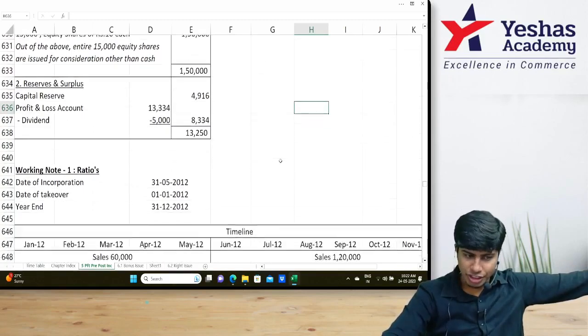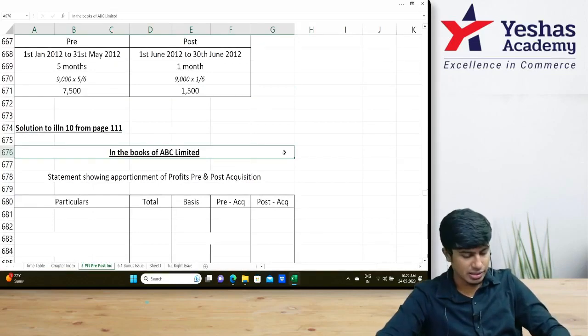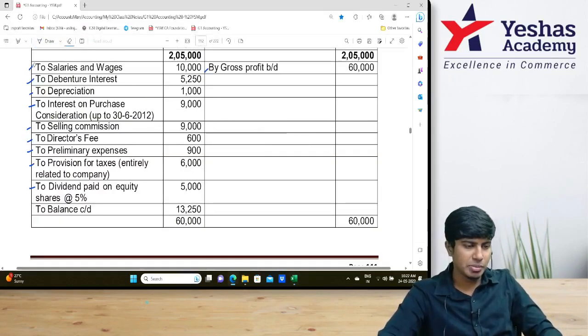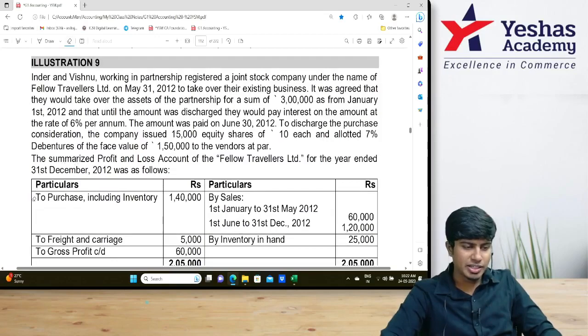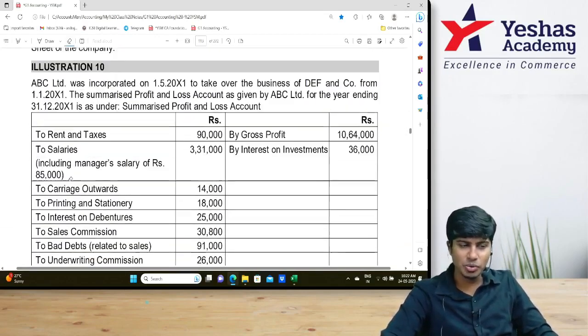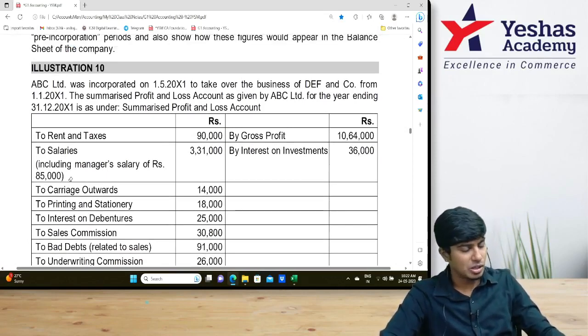Now we will do question number 10. ABC Limited. Start reading, everyone. You guys are reading on a daily basis. Did you finish reading the bonus issue and rights issue? Small chapter. Come on.